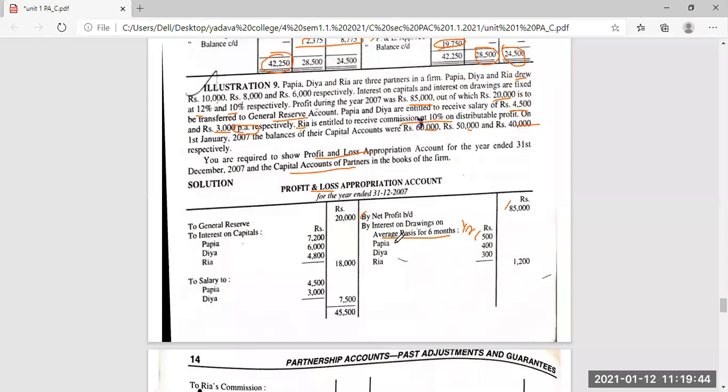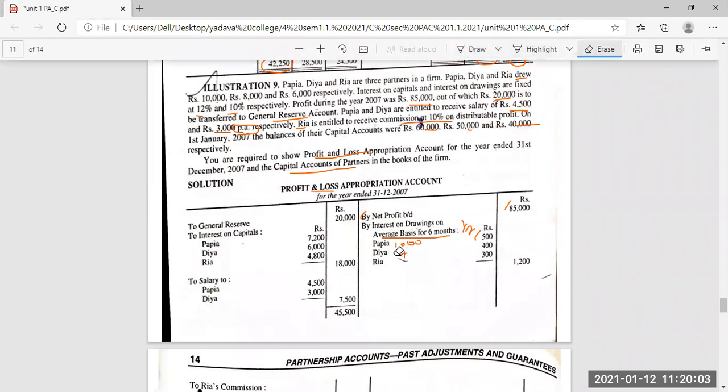So usually for drawings 8,000 means we'll be getting 10,000 into 1/2, so you'll be getting 1,000 into 1/2. You'll be getting next for 800. So 800 into 1/2, you'll be getting 400. Then Ria for 600 into 1 by 2, you'll be getting 300. So this is the interest on drawings.